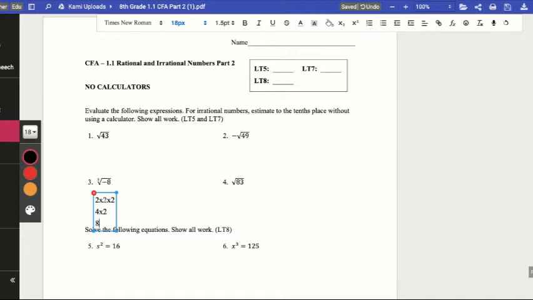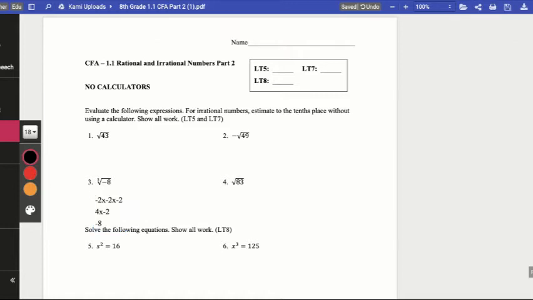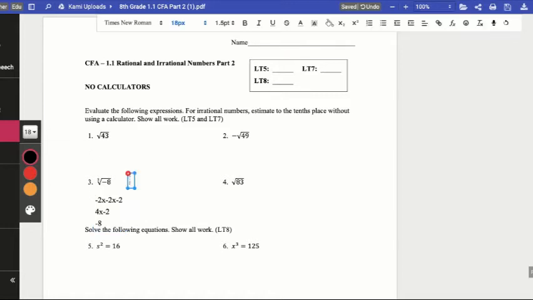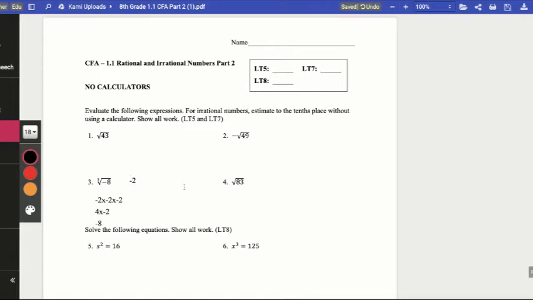So here, I would want to see you write -2 times -2 times -2, and I needed to see this work for you to get full credit. Here, we know -2 times -2 is a +4, and 4 times a -2 is how we got that -8. Okay, so for this problem, number 3, our answer was -2.